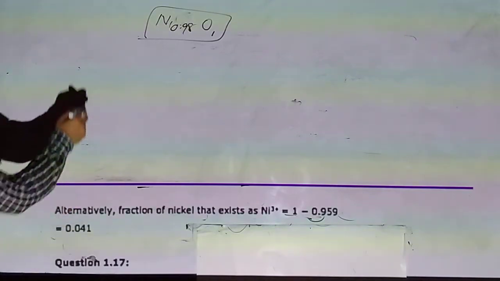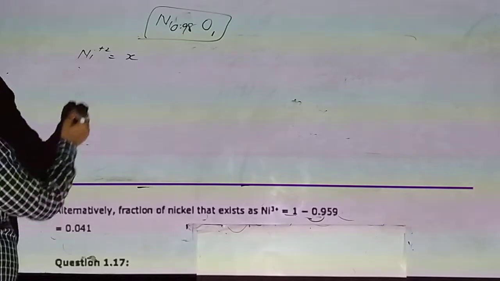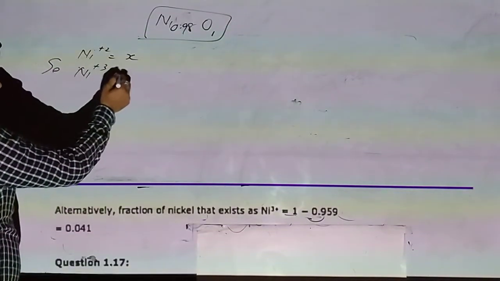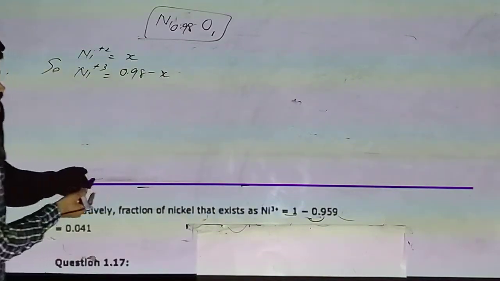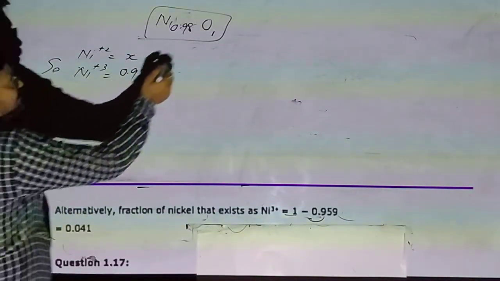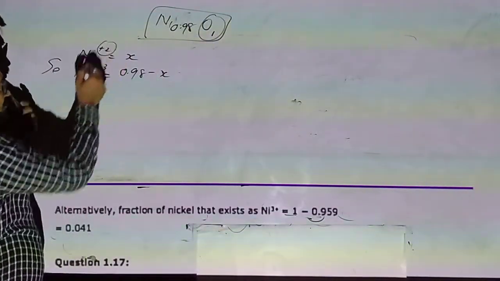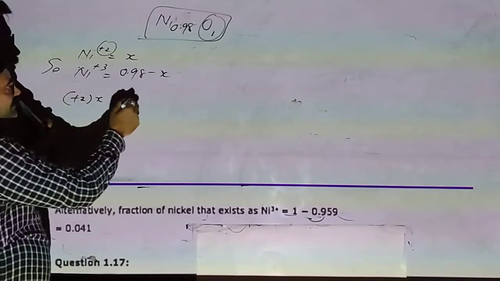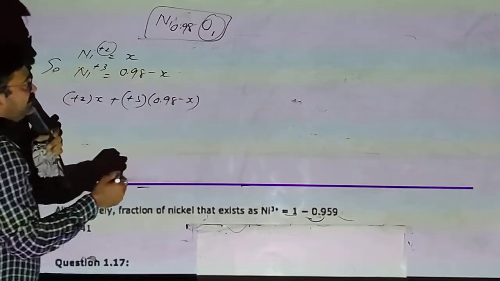Clear? Here we are assuming Ni+2 is x, so Ni+3 will be 0.98 minus x. Clear? The charge of one oxygen is -2, so +2 having atoms x, +3 having atoms 0.98 minus x.